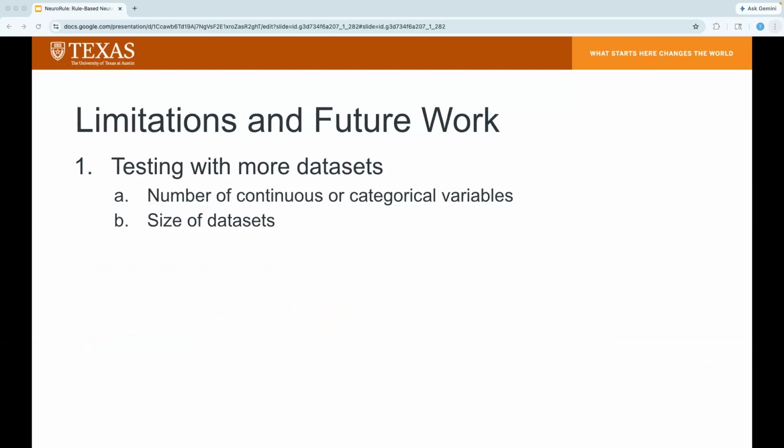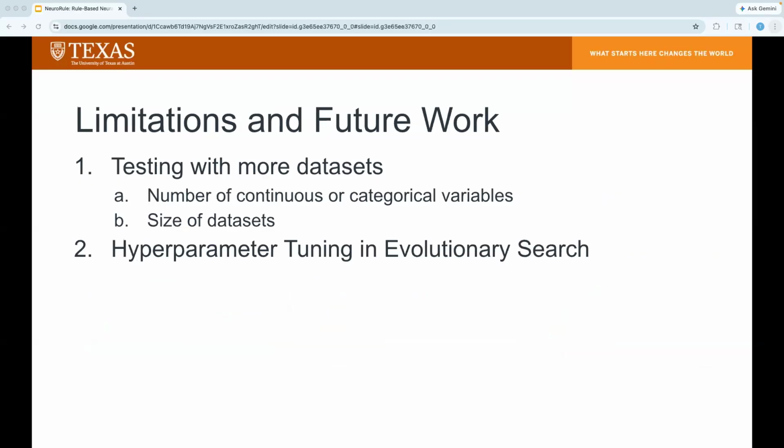So there are a few directions for future research to address some of the limitations of this work. One of these directions includes testing with different data sets, and in particular, testing with varying feature distributions, types of variables, and the size of the data set to see how effective the distillation process is. Another direction includes hyperparameter tuning of the evolution process. So future work can investigate whether increasing the population sizes or implementing other mutation operators can facilitate better solution discovery, particularly in higher dimensional spaces.